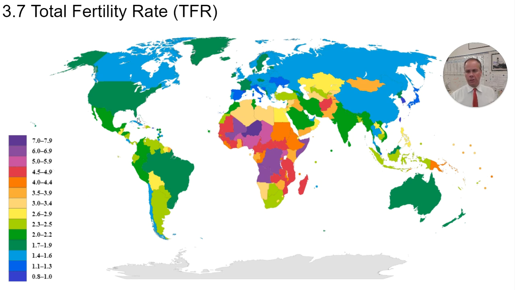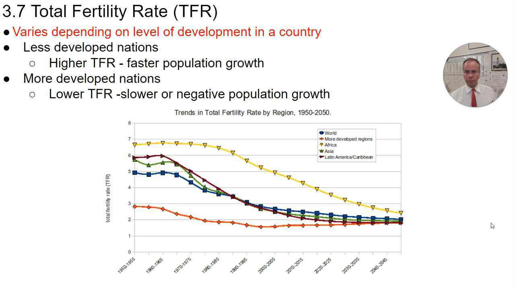If we look at various countries, the TFR varies widely in different areas, different countries. Some countries have a relatively low total fertility rate, and we can see these blue colors that we see here. Much of Europe and some parts of North America have lower total fertility rates. And some parts of the world have quite high total fertility rates. We see parts of Central Africa and Southeast Asia. They have a higher total fertility rate.